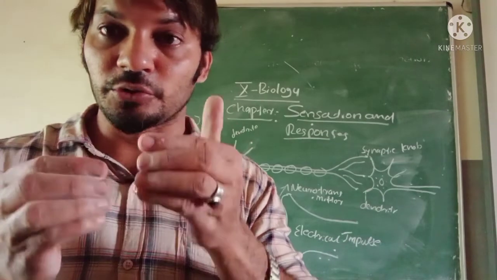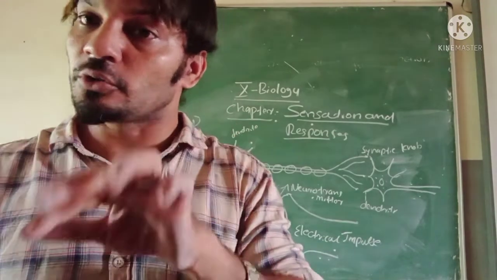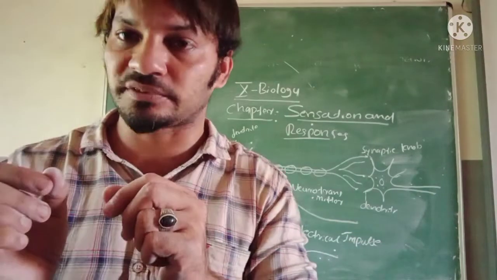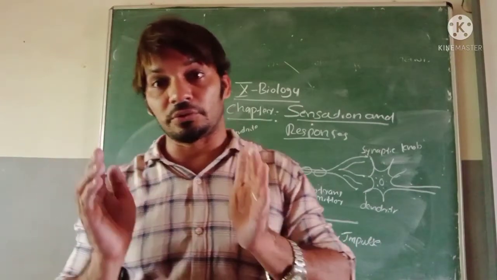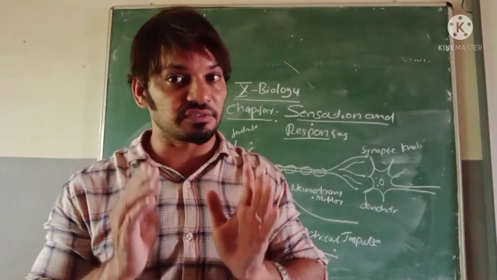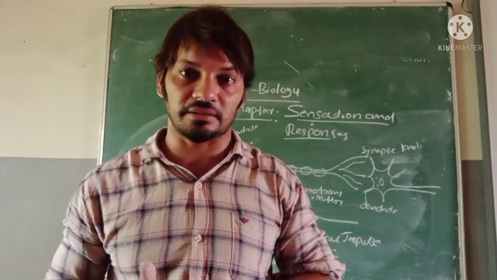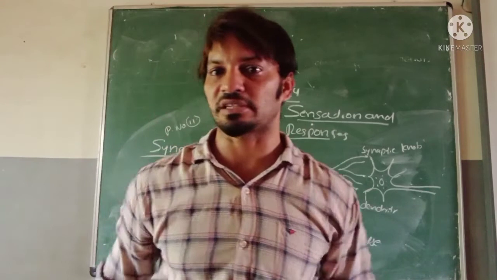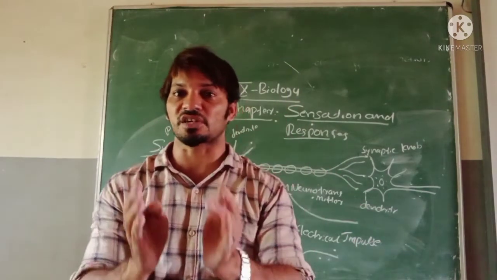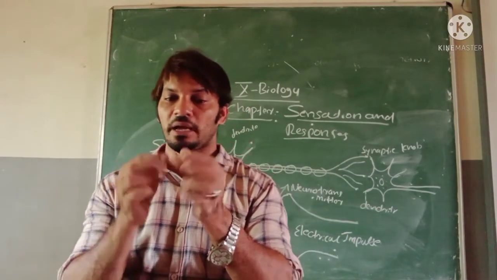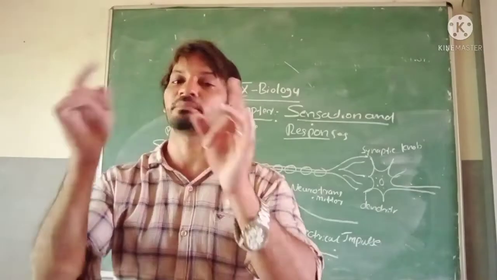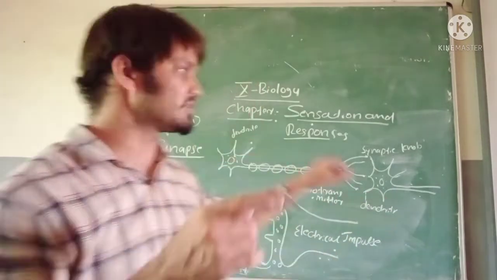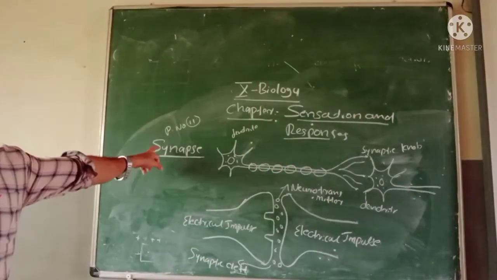Junction between two neurons, and not only two neurons: neuron and muscle cell, that junction is also a synapse. Neuron and glandular cell also. You know different glands are there in our body, right? The synapse definition is like this: synapse is the junction between two neurons, and between a muscle cell and a neuron, and a glandular cell. You can refer to this, the synapse definition, on page number 11.